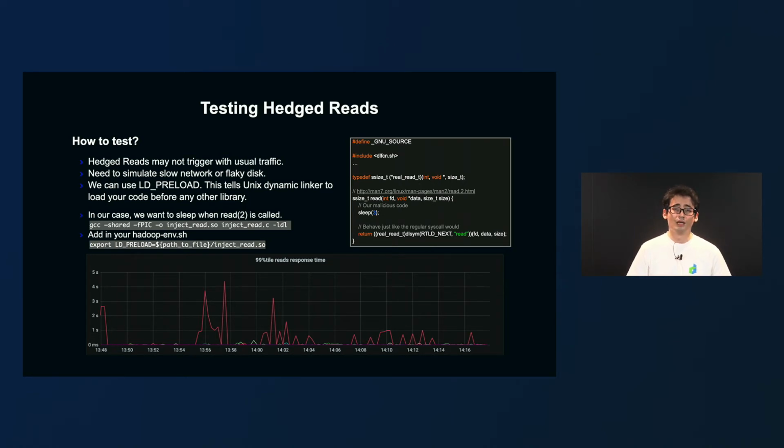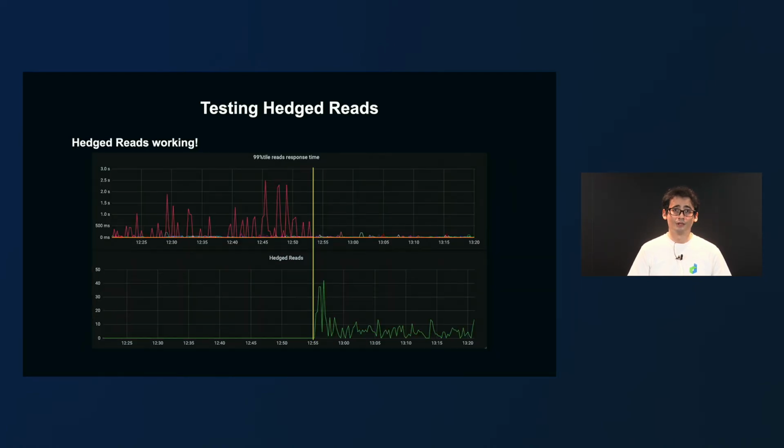This way, we were able to reproduce flaky disks, and we could start seeing 1, 2, 3 seconds response times. So after reproducing a slow disk, we turned on hedged reads, and the response time spikes disappeared. We were successfully testing hedged reads, and they seem very useful.